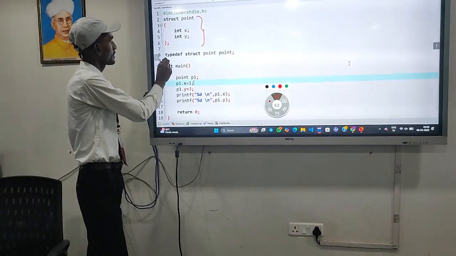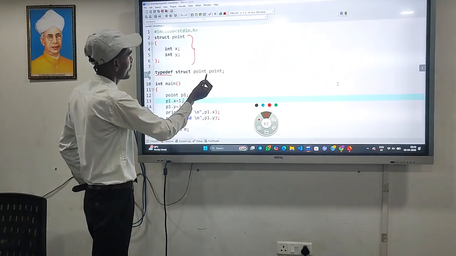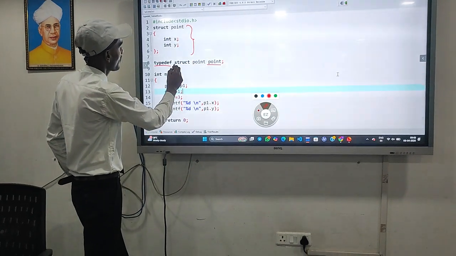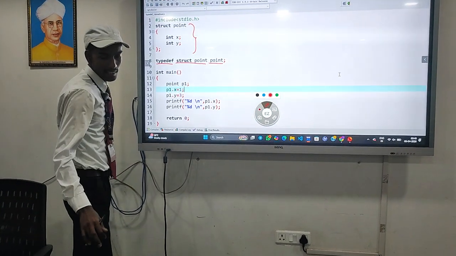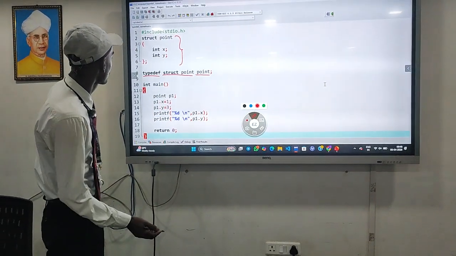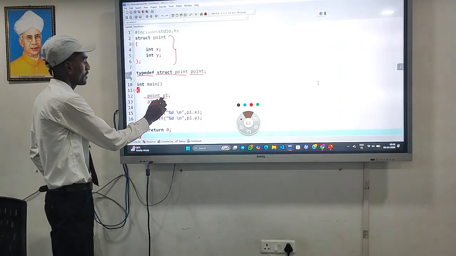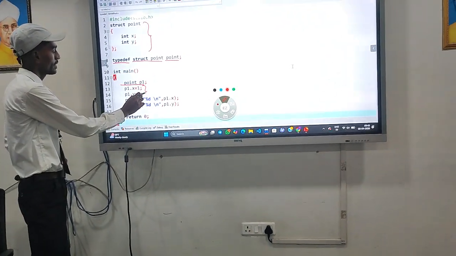Here we use the typedef keyword to create a new name, and the new name is Point instead of using struct point. Then we use the main function, and here we first of all declare p1, that is the variable name, and then we assign the values to the variable.